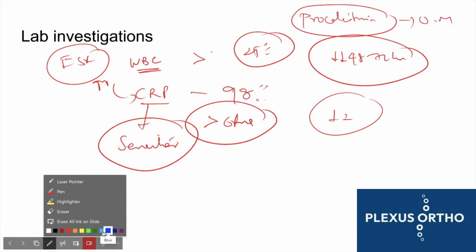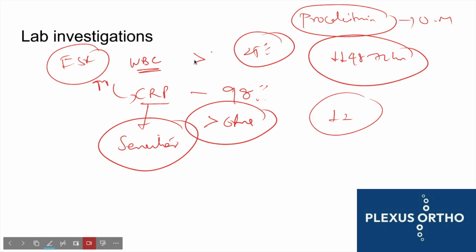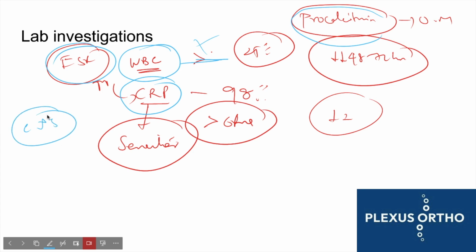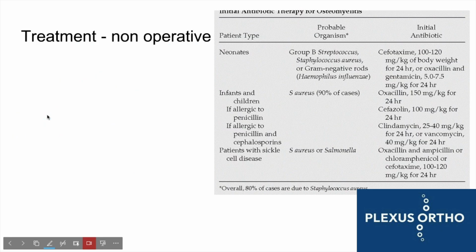So what are the tests that we should do for osteomyelitis? WBC count is increased, but only in 25% of the patients. A CRP should be done, which is very sensitive, and it is a good marker for the clearance of infection as well. ESR is done, which is not as specific as CRP for infection. Procalcitonin is very specific for bacterial osteomyelitis, and it is useful in cases where the other blood tests are equivocal or it is difficult to diagnose the condition. And in some cases, we can also send culture and sensitivity. If there is a pus breakout, culture and sensitivity can be sent, and we can identify the organism, and based on the organism, we can titrate our antibiotic as well.